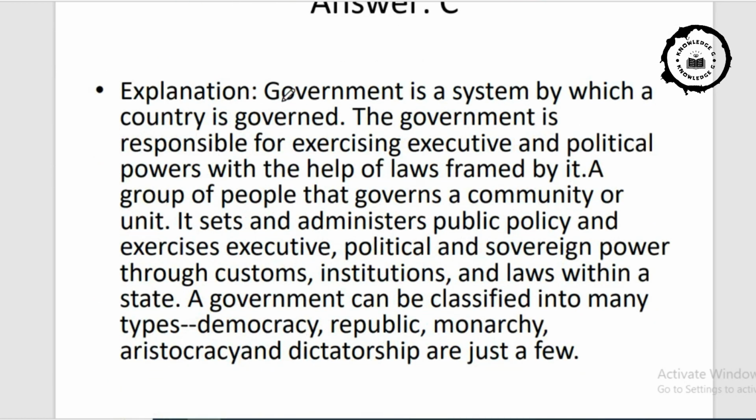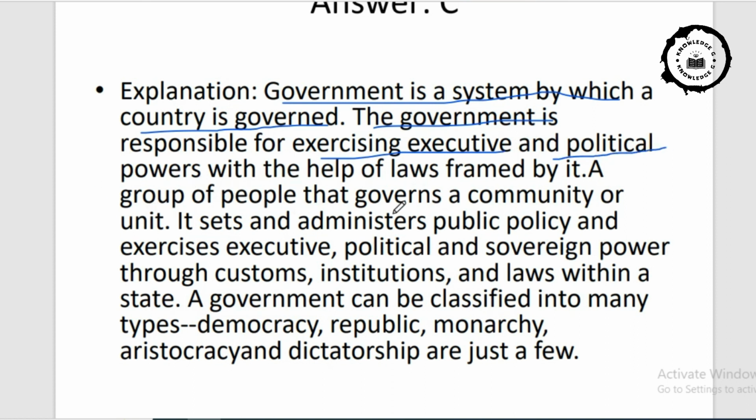In the explanation part, see, government is a system by which a country is governed. It is clearly mentioned here. The government is responsible for exercising executive and political powers. Please do remember, exercising executive and political powers with the help of law framed by it.